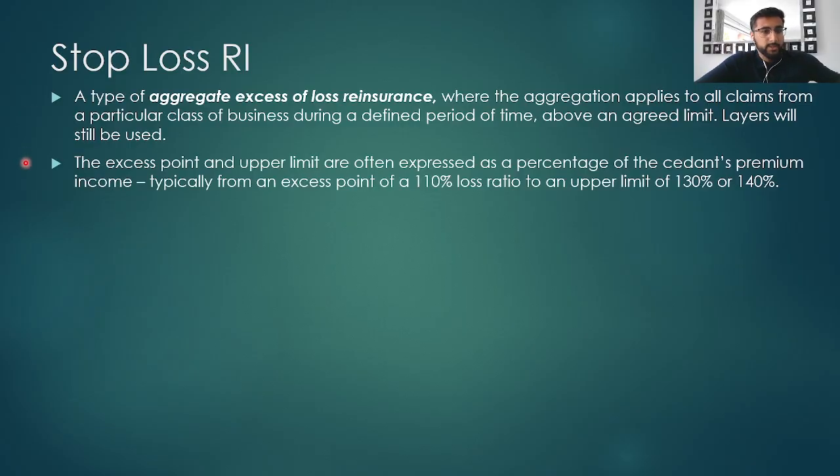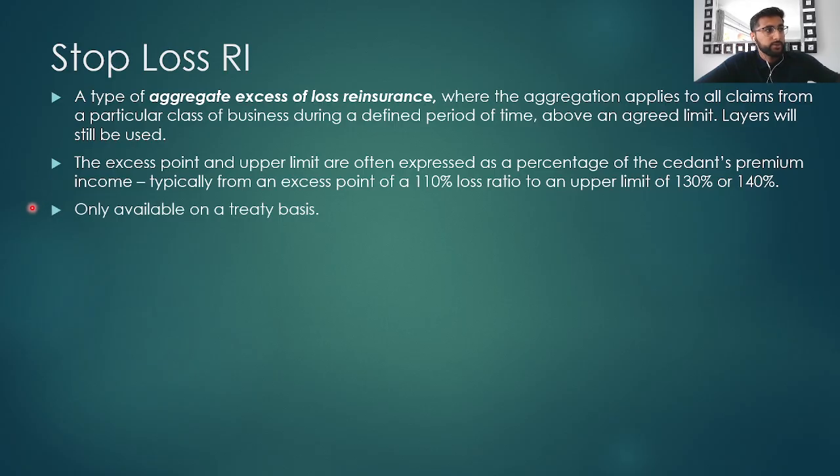The excess point and upper limit are different and are often expressed as a percentage of the premium income, which is the loss ratio. Typically, the excess point is above 100% and can move to an upper limit of around 130 to 140%.